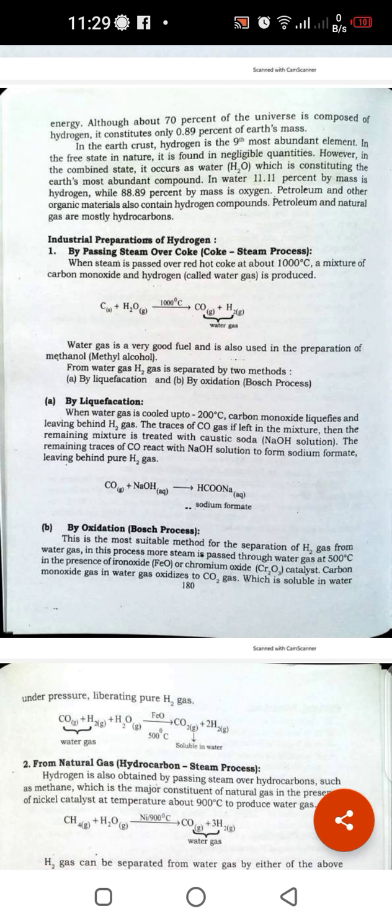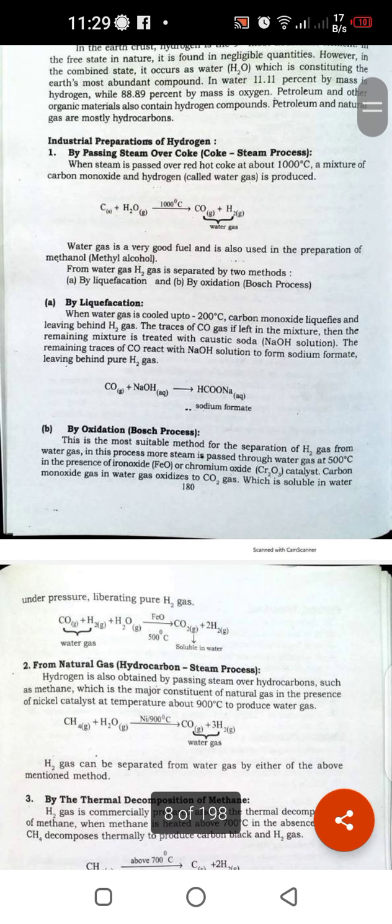Water gas is an industrial fuel, not used in the home. So it is used in industry. Now hydrogen is produced, but it is in the mixture, so we have to separate hydrogen from the mixture. For this purpose, there are two methods: by liquefaction and by oxidation, the Bosch process.